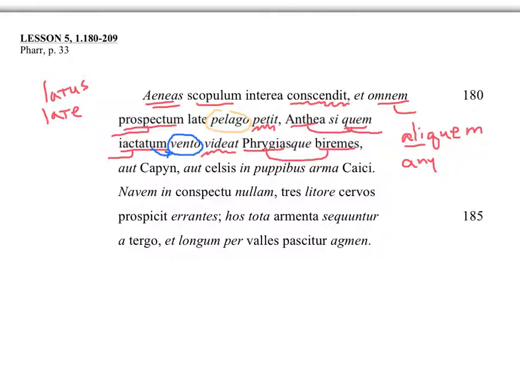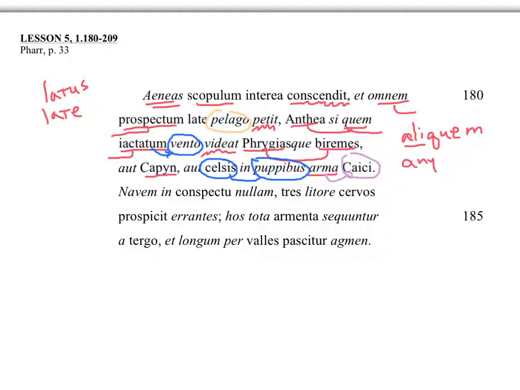Okay, so there's several other accusatives here. Capys is accusative. He might see Capys, or he might see the arms, and then with a genitive of Caicus. That's genitive. Tells you whose arms they are. And where are they? We have an ablative of place where. On the high prows, the high decks of his ships. So Aeneas may catch sight of this glittering armor, these shields.